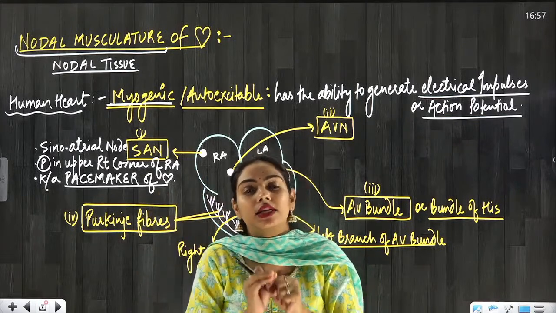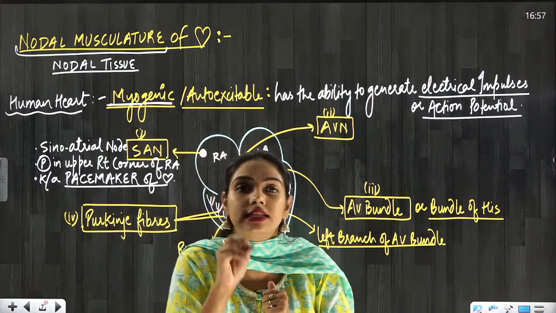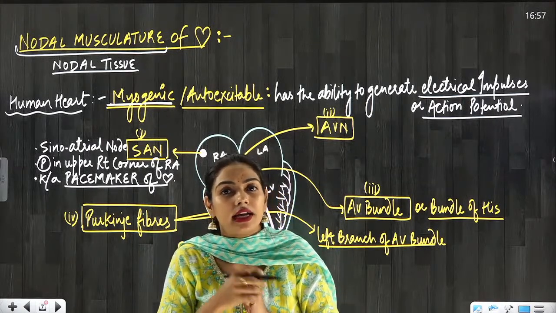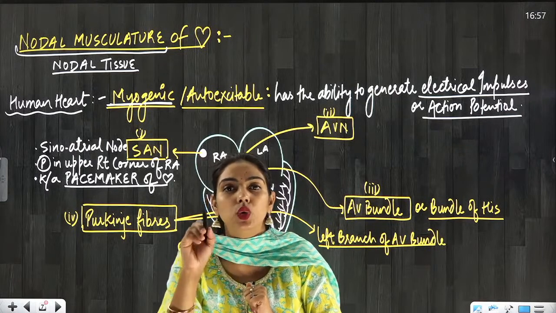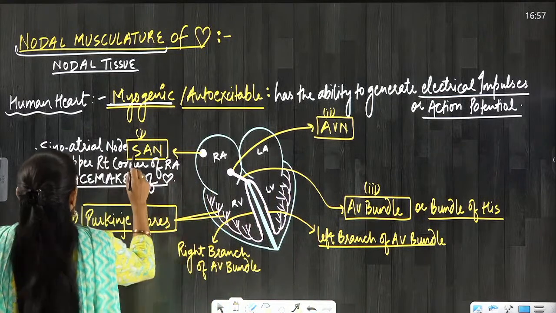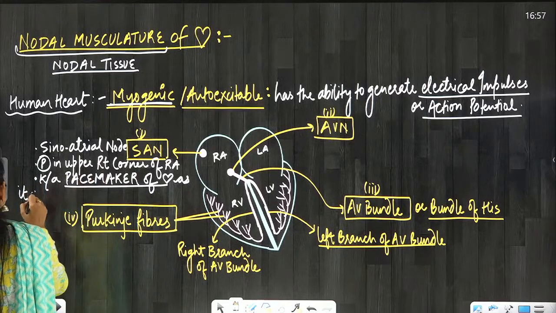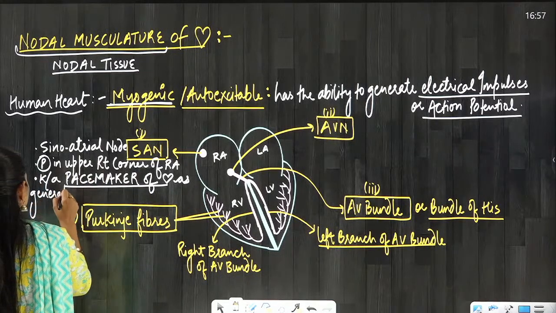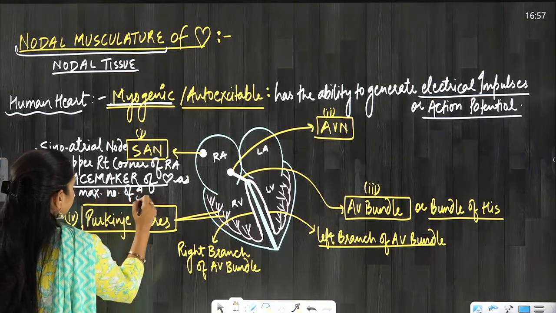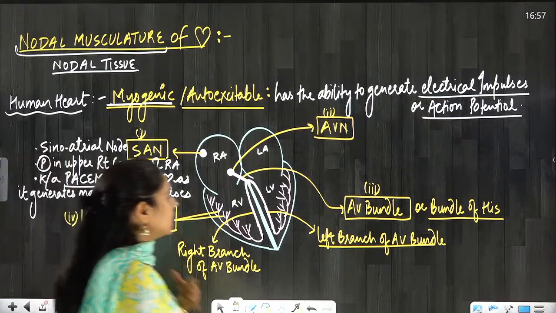Because it has the ability to generate the maximum number of electrical impulses, and those are 70 to 75 per minute. So that is why our heart rate on average is 72 beats per minute. Yes or no? Are you understanding this point? So the pacemaker generates the maximum number of impulses.